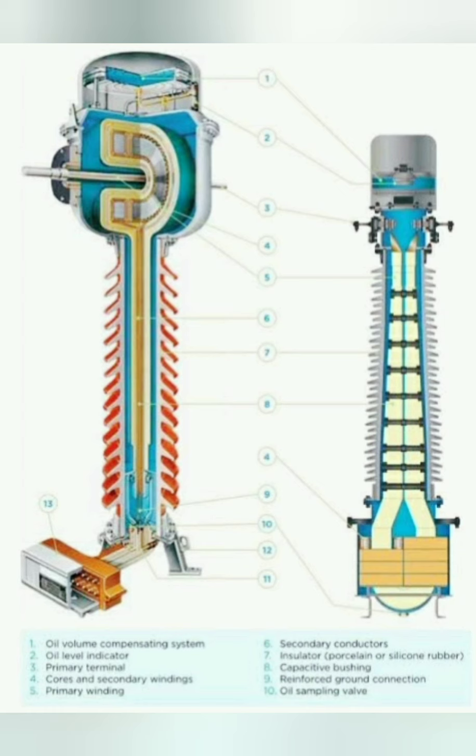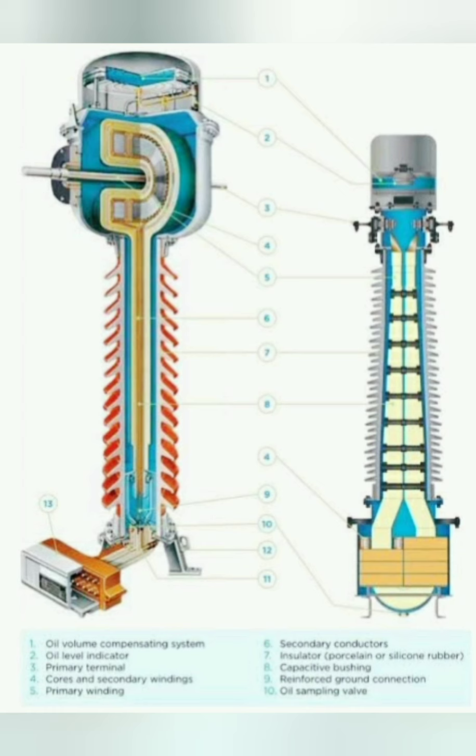In each, I have mentioned that the first, point number one, is the oil volume compensating system. Second is the oil level indicator. Third one is the primary terminal.